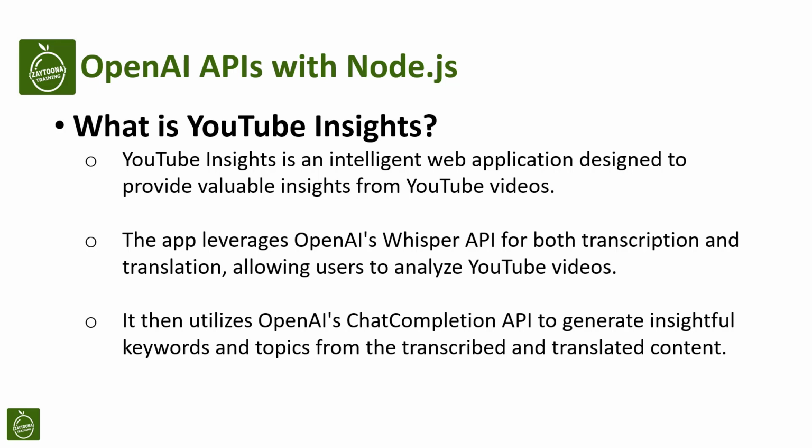YouTube Insights is an intelligent web application designed to provide valuable insights from YouTube videos. The app leverages OpenAI's Whisper API for both transcription and translation, allowing users to analyze YouTube videos. It then utilizes OpenAI's ChatCompletion API to generate insightful keywords and topics from transcribed and translated content.